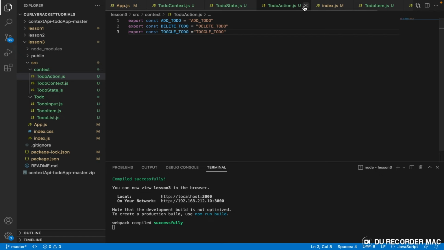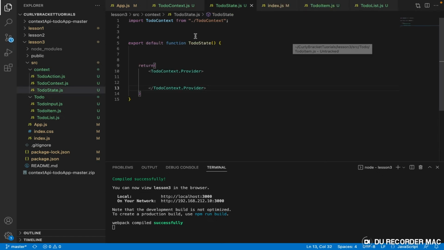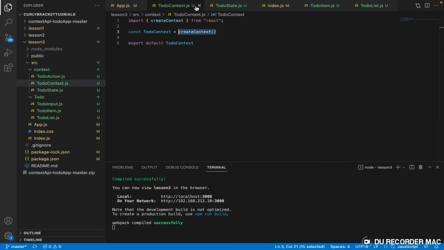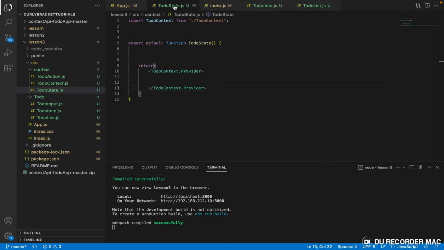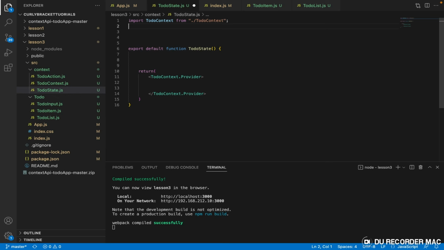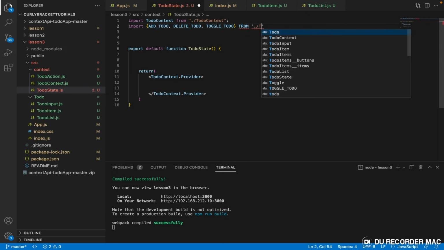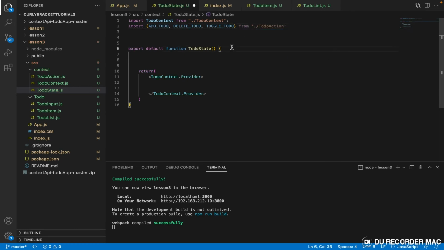Just like this. So we are done with our to do actions. Now what we need to do right here is close this. We are done with these two. So we need to do state in this particular place right now. We need to import these actions, right? So we import add to do. All right, so we have it.